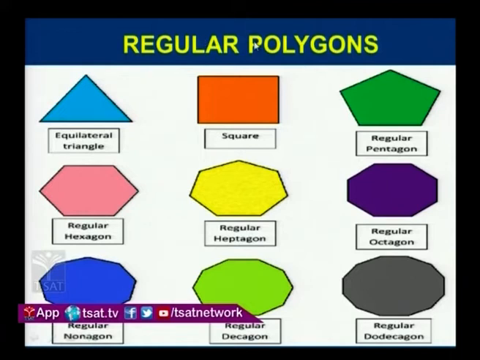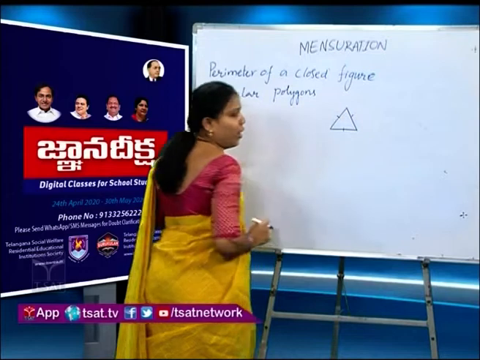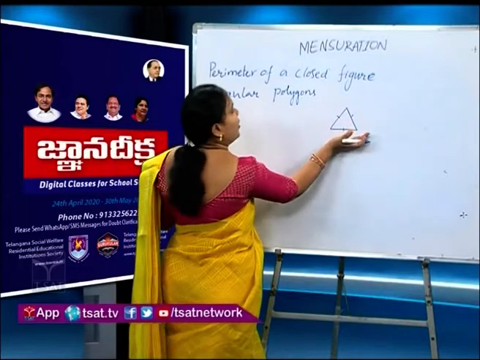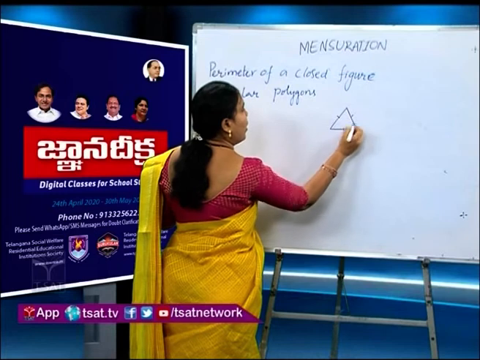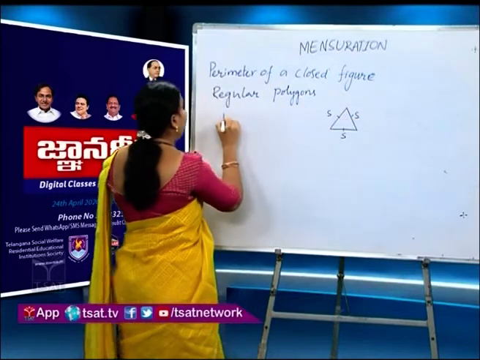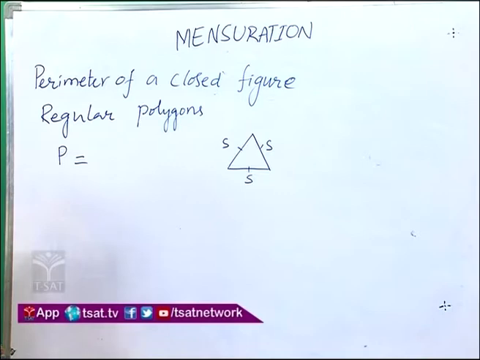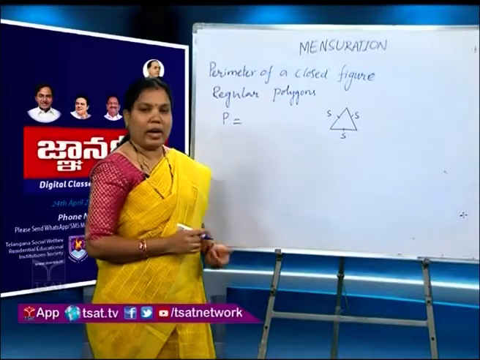Now, let us find the perimeter of these regular polygons. For example, we take an equilateral triangle. We know in an equilateral triangle all sides are equal in measure. We just learnt how to find the perimeter of a square and rectangle.